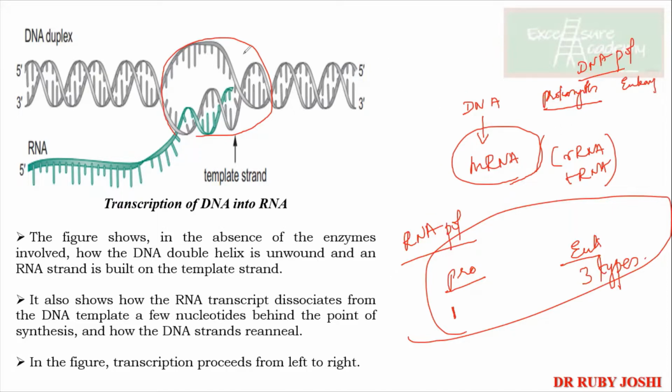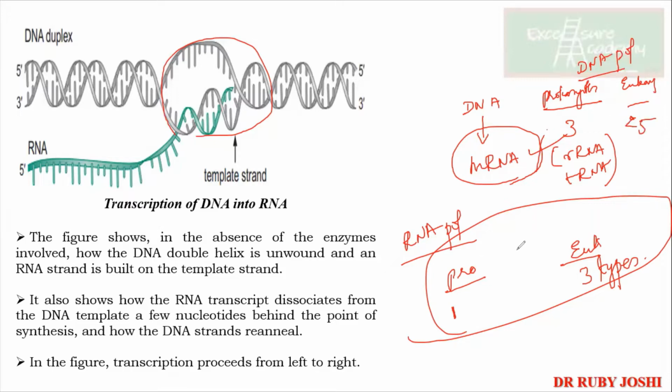Yes, Tanvi, it is 3. So we know it is DNA pol 1, 2, 3, out of which which one is the main DNA polymerase? Yes, correct, pol 3. And in eukaryotes we have more than 5.